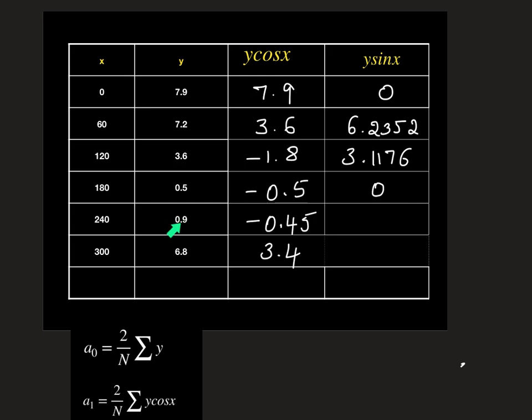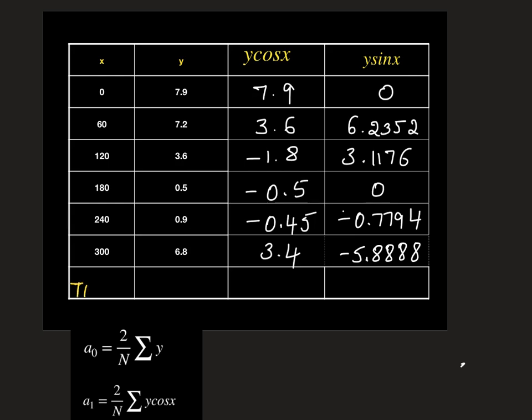Similarly, 0.9 into sin 240 is minus 0.7794. Next we have 6.8 into sin 300, it is minus 5.8888. Now let's take the total.